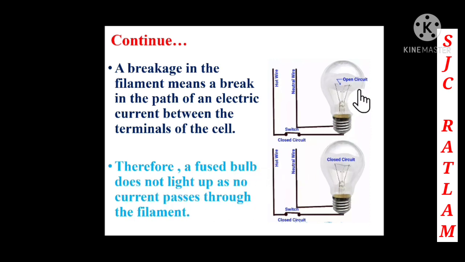So why is this fused bulb not lighting? Because no current is passing through the filament. But in the closed circuit, you can see that the filament is not broken, it is proper, and the switch is also on, so the bulb will glow.